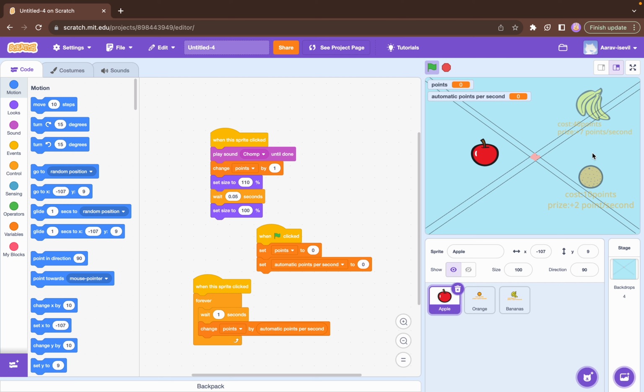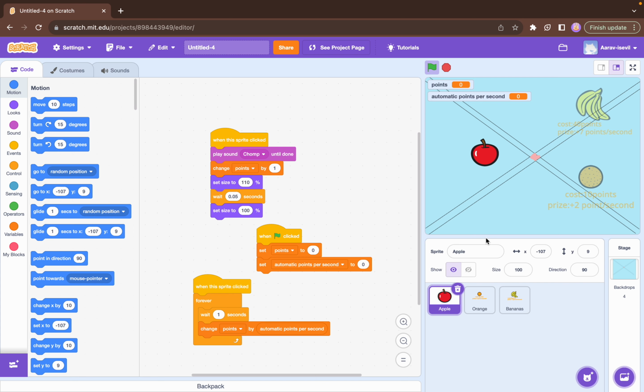So yeah, I'm just going to show you how to code this. First things first, pick your sprite. I picked an apple, orange, and a banana, which are kind of the same because they're fruits. Pick one of your sprites to start the base first.